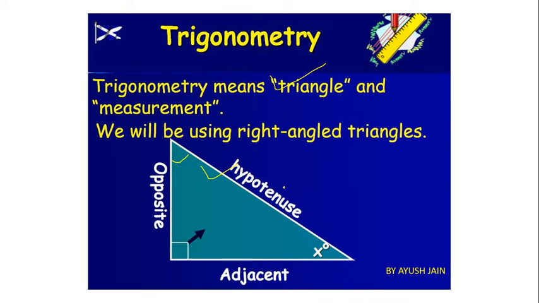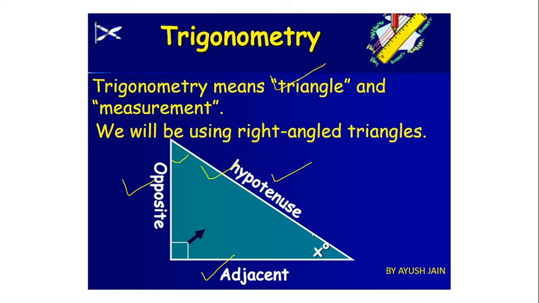So in class 10, you are restricted to right angle triangle. No need to draw any kind of triangle. So whenever the question is related with trigonometry, you need a triangle, then you please draw right angle triangle. Okay. Now look at here. Again, this is hypotenuse. This is opposite side. This is adjacent side.